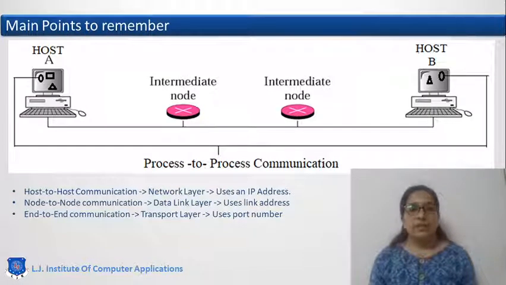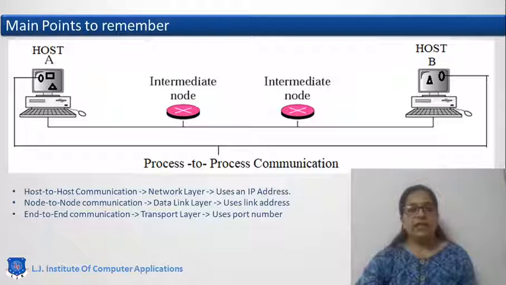So these are the points to remember. When two systems are communicating in a network, this system has an IP address in the internet, that is the host to host communication carried out by the network layer using the IP address. But in between there are multiple nodes.